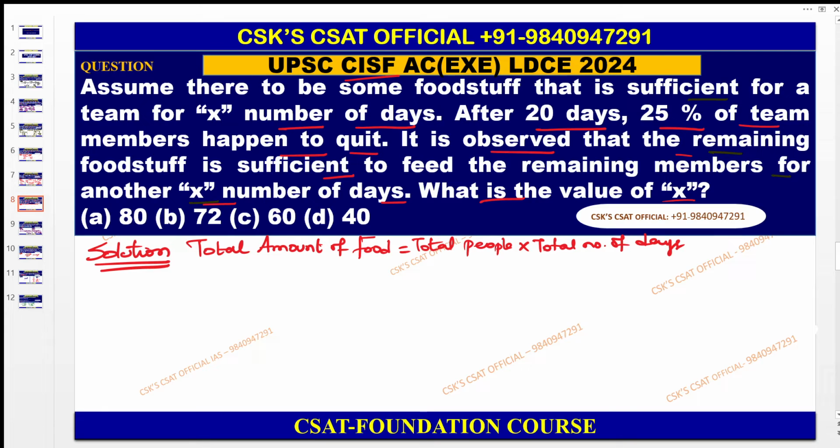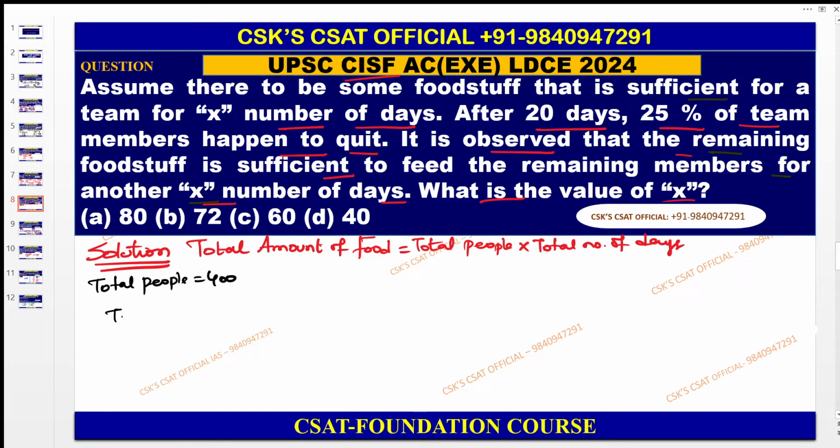For our convenience, you can take the total number of members as some number, like 100 members, 200 members, 300 members, 400 members. For our convenience, I am just taking 400 because 25% of members happen to quit. Easily you can calculate 25% with respect to the 400. 100 members are leaving, and the remaining members are 300. You can even take 100, that is not an issue. So let us take the total people here as 400.